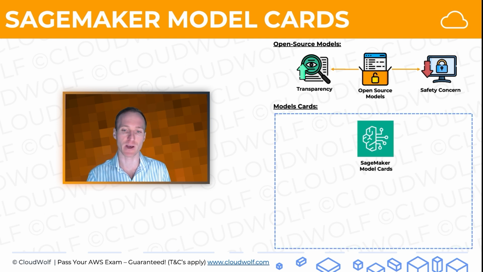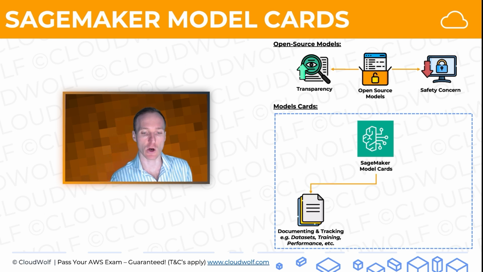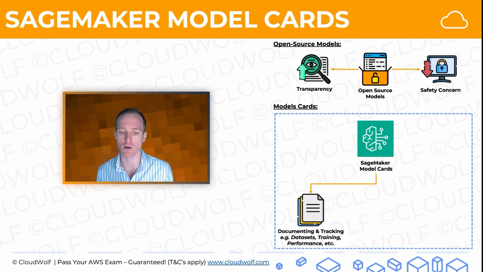So here we've got SageMaker model cards, and this feature offers three main things that you need to know for the exam. The first one is documenting and tracking, which covers things like the data sets used for building a certain model, what happened during training, what went well, what didn't go well, performance, and lots of other things relating to the actual development of a model. So it's very nice to have all those things in one place. Very good for auditing. If somebody wants to check how this model was developed, and whether it follows responsible AI principles, they can check all that documentation.